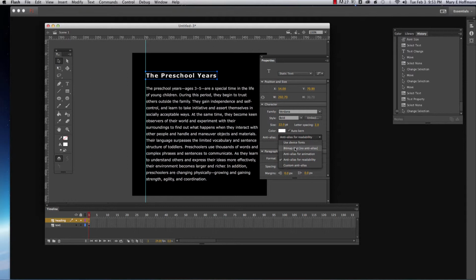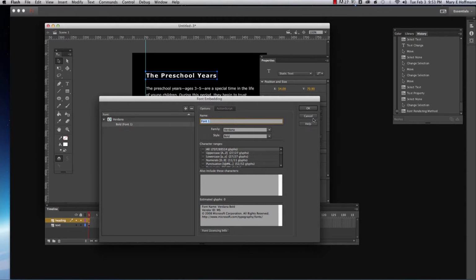You can just play around with these, but I usually select this one here and make sure that my font is embedded. You can just select right here where it says embed, and it opens up a dialog box. Then you just select the font that you're working with and make sure that this font is embedded.